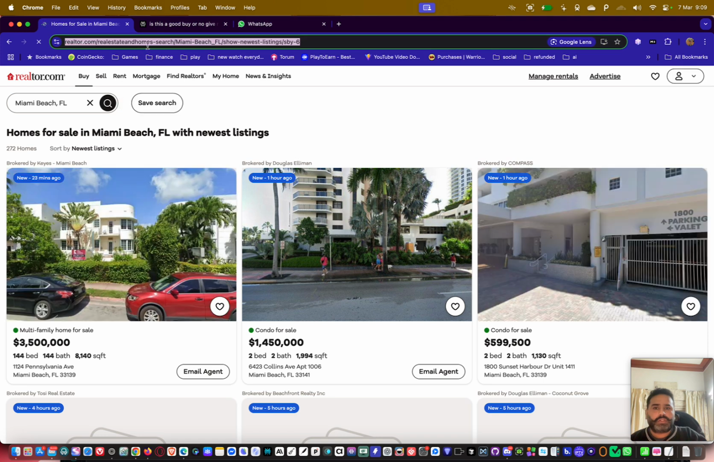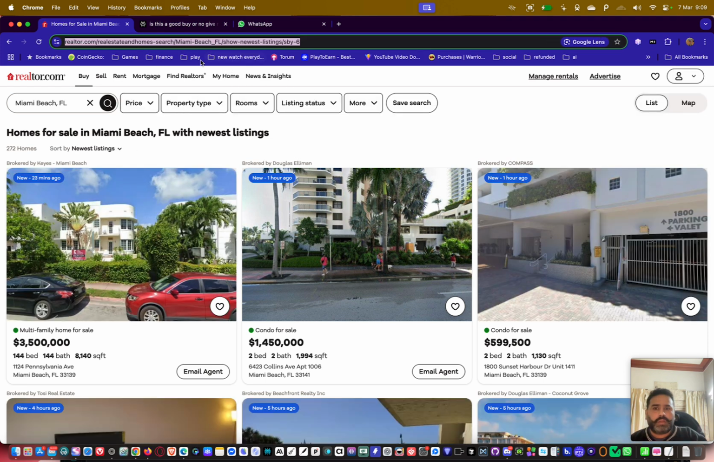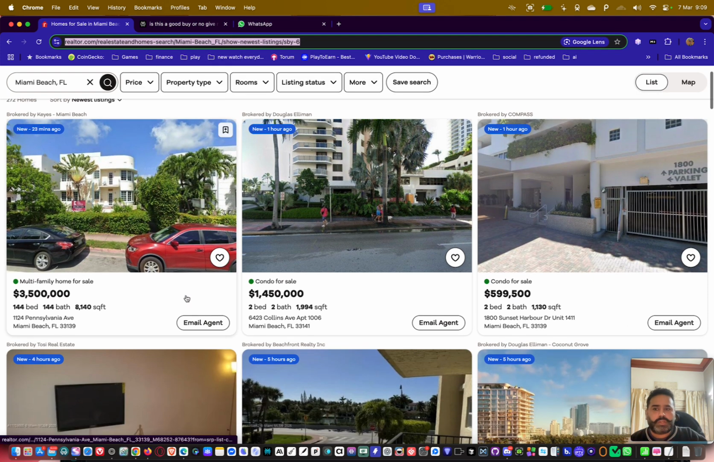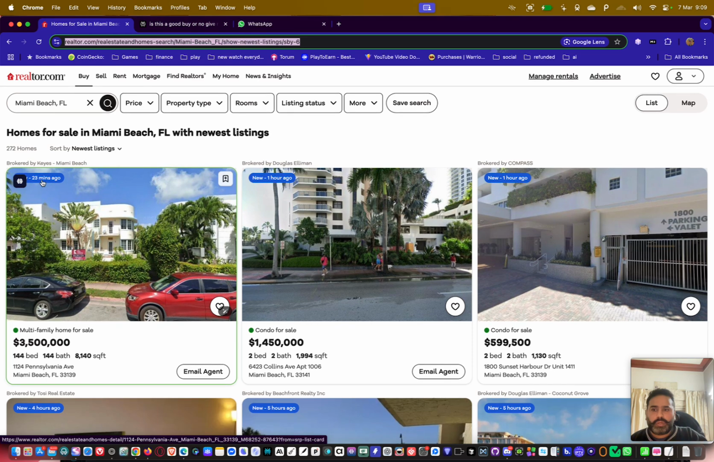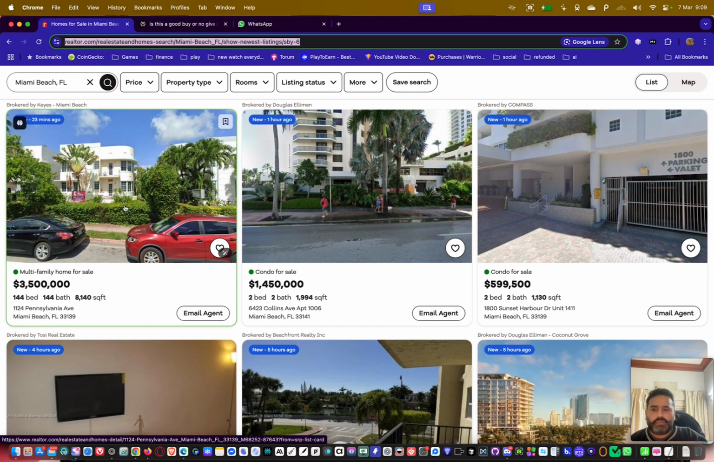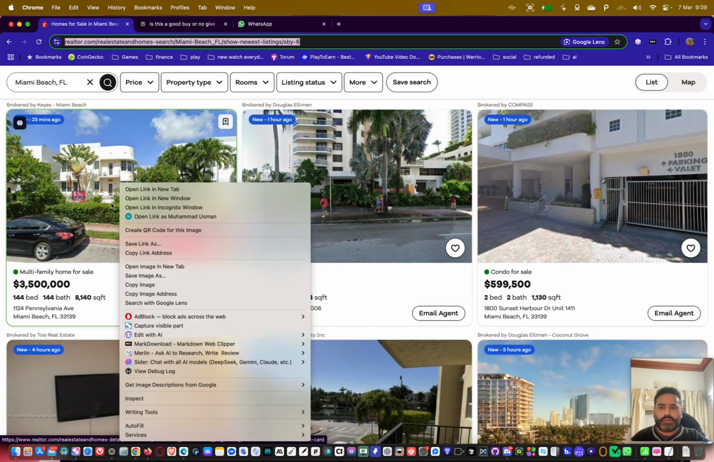See, we just copy this one. It's showing me Miami Beach, but we can change it. And then it will grab this. Oh, let's grab this now. It just got listed 23 minutes ago. So it's a multi-family room. So we will make the automation now with this link.